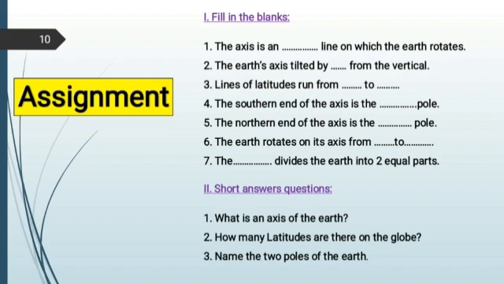Short answer questions. What is an axis of the earth? How many latitudes are there on the globe? Name the 2 poles of the earth.